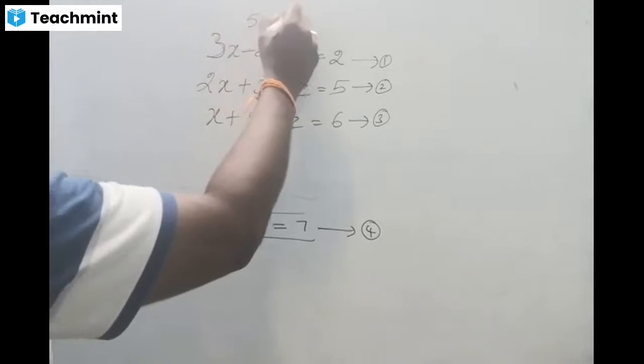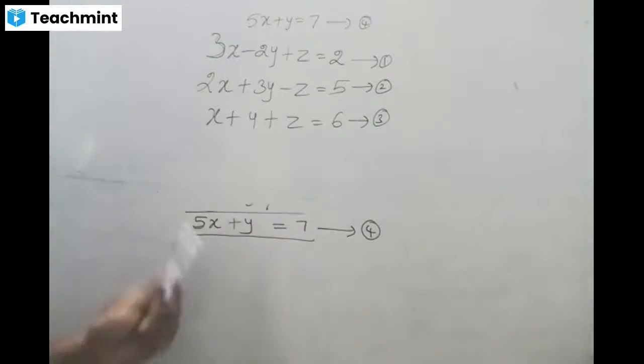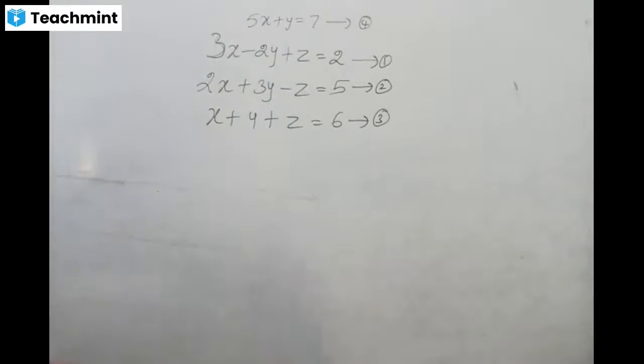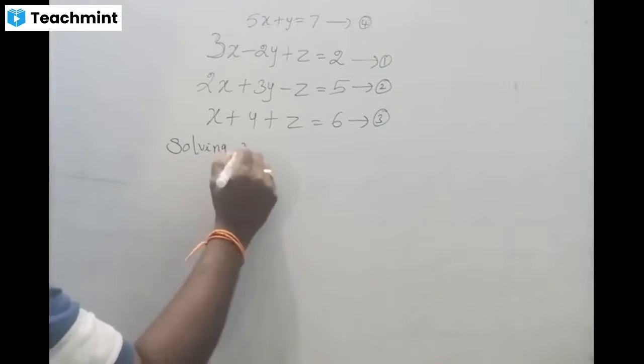Now what is this? 5x plus y equals 7. Just for the reminder, I am writing it on the top because I want to rub the board. Now listen. Solving 1 and 2, I get 4. Now I am going to solve equations 2 and 3.